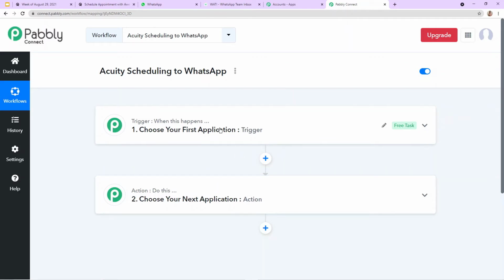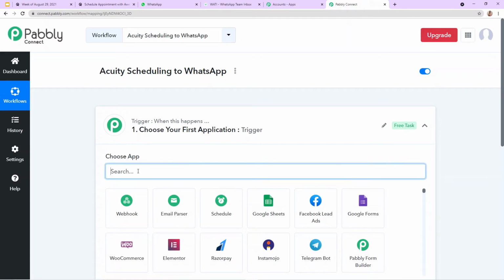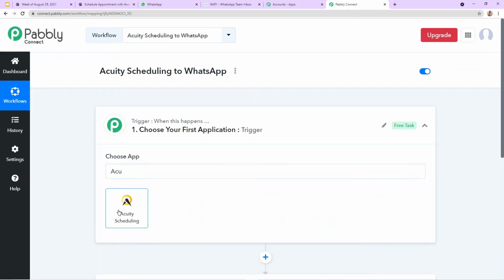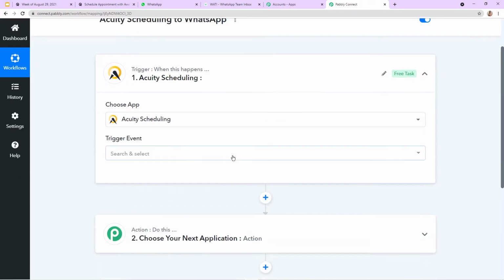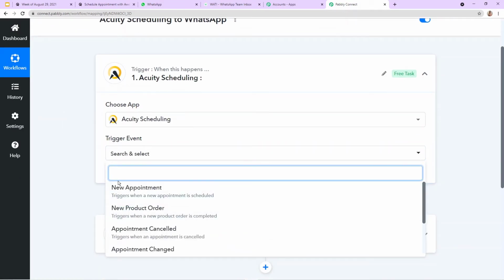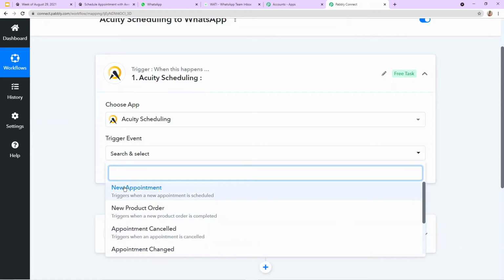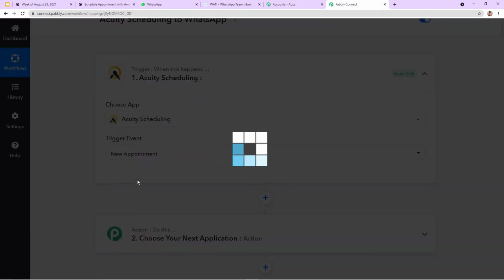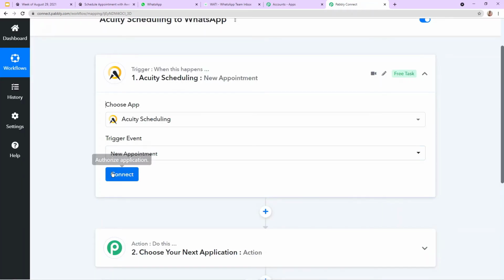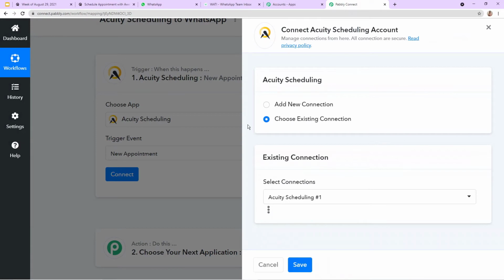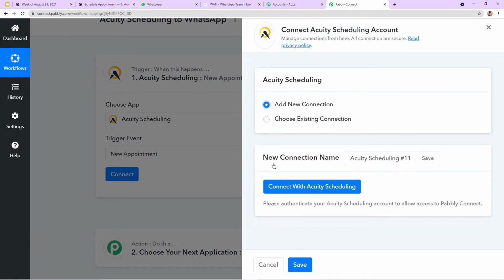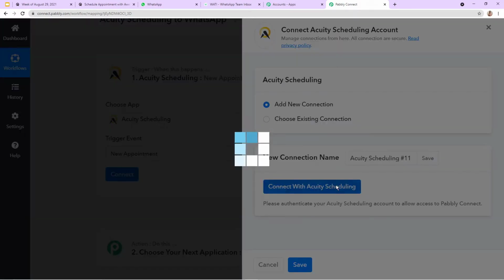So here let me show you practically how it's actually going to work. In the choose app, I'm going to choose Acuity Scheduling. After choosing the app, we need to choose the trigger event. The trigger event will be new appointment. As you can see, there are various trigger events available, but according to our topic, I'm going to choose new appointment. After choosing the trigger event, you need to connect. After clicking on connect, I'm going to make a new connection. Okay, and then I'm going to click on connect with Acuity Scheduling.